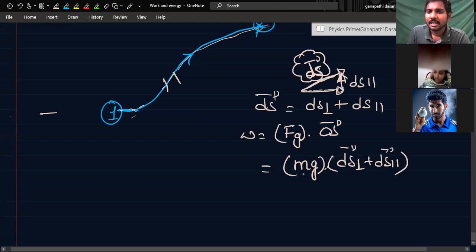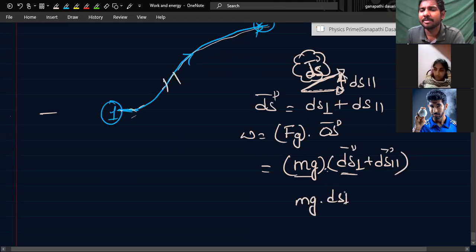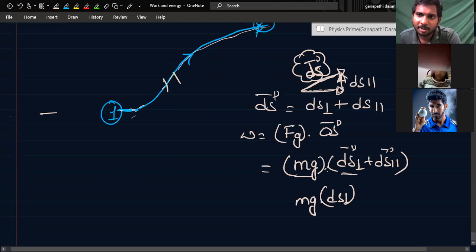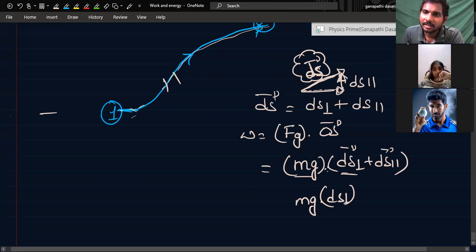You see mg dot ds perpendicular, this gravitational force dot ds perpendicular: what is the angle between ds perpendicular and mg? Varun, you tell me. 90 degrees, sir.